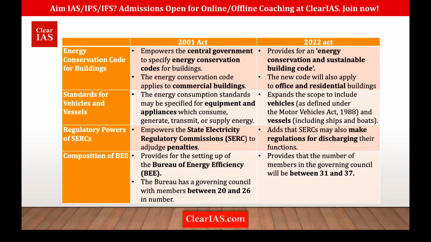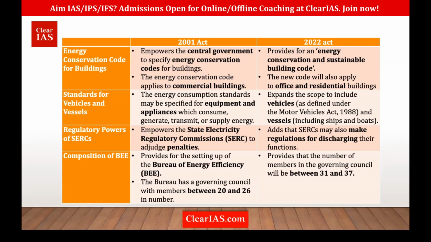The earlier Act provided for the constitution of a Bureau of Energy Efficiency (BEE), which had a membership of 20 to 26 members in the governing council, but this has been expanded to 31 to 37 members. So these are the basic changes which have happened in both these Acts, and more emphasis has been given to carbon credit schemes. This is what you must remember regarding the Energy Conservation Amendment Act. Clear?